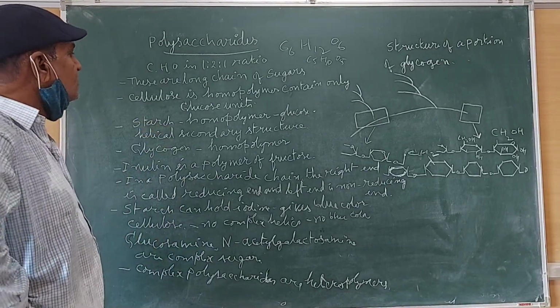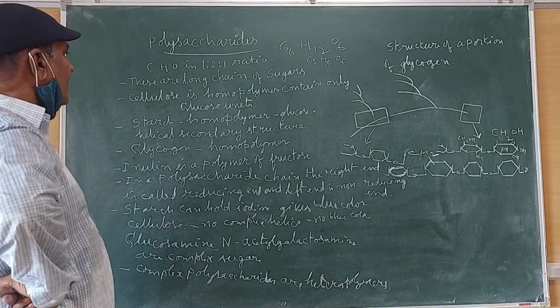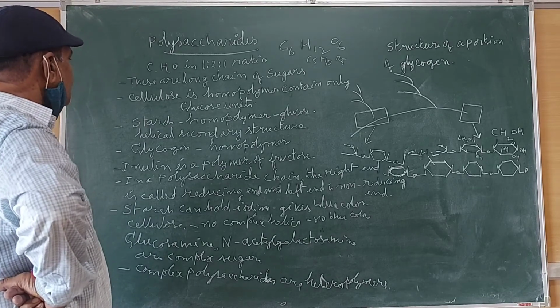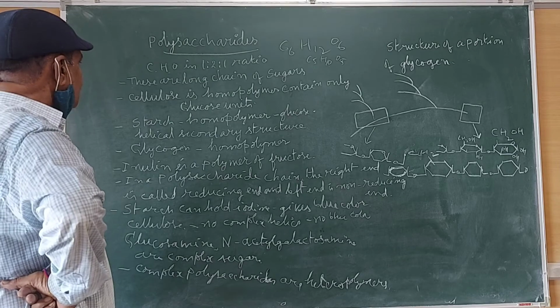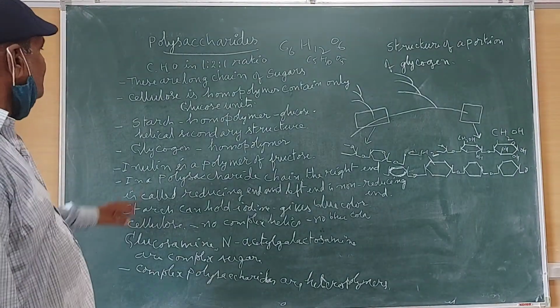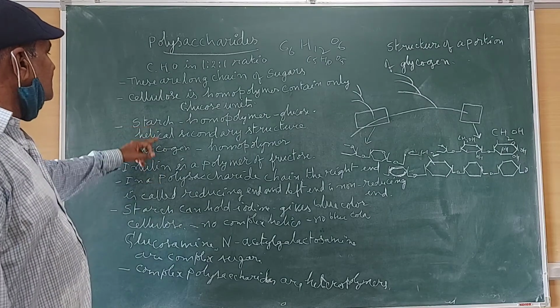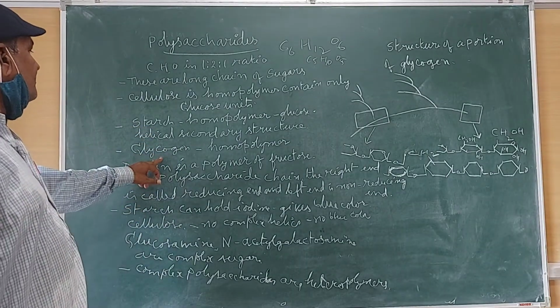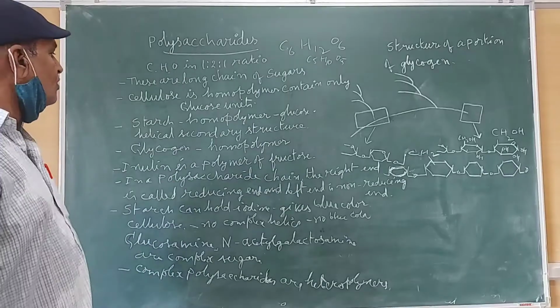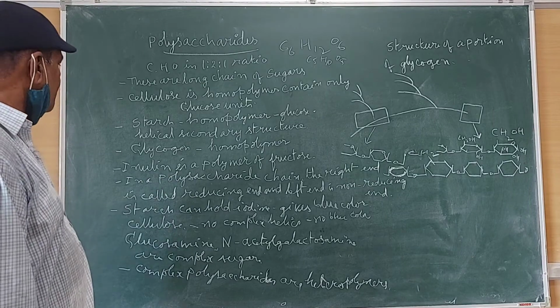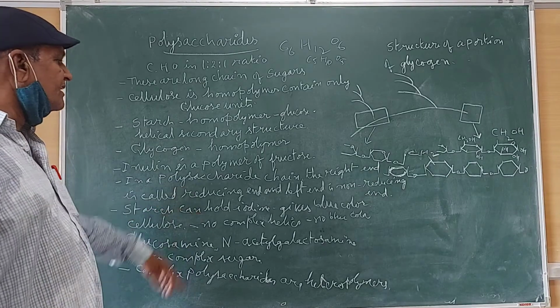Starch is a homopolymer, and the monomer is glucose. It has a helical secondary structure. Starch is the regular food of plants. Starch is converted to glycogen in case of animals. The regular food of animals is glycogen. It is a homopolymer. Next, inulin is a polymer of fructose.